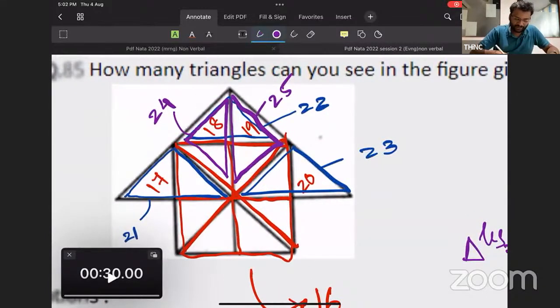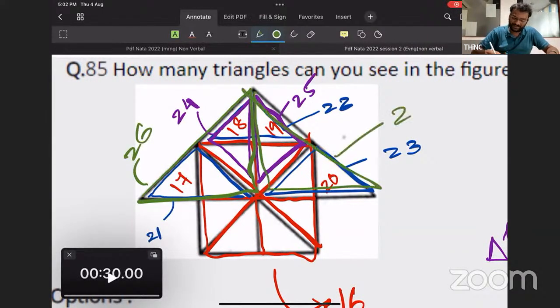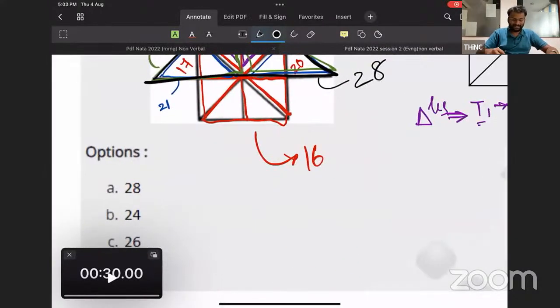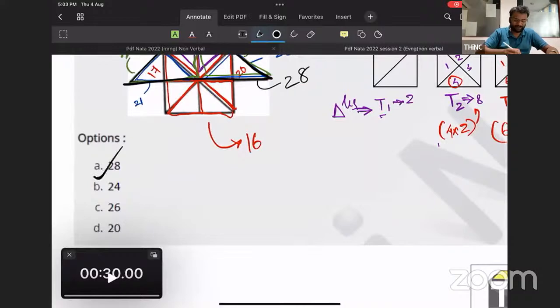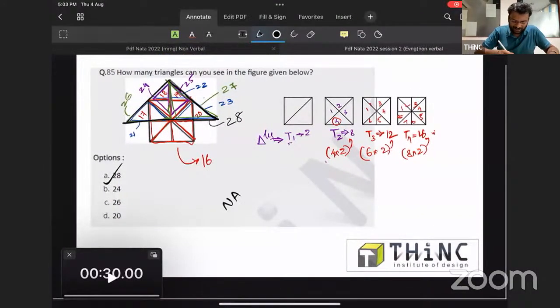Now one more 4-component triangle is there. You can call this as 26. And the one you can call as 27. And the entire figure, 28. That is how that 28 is coming. This question is a repeated NATA question. Earlier also NATA asked this question somewhere in the past.